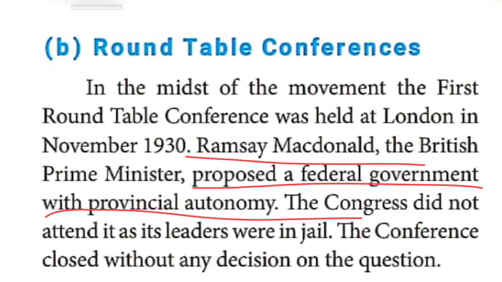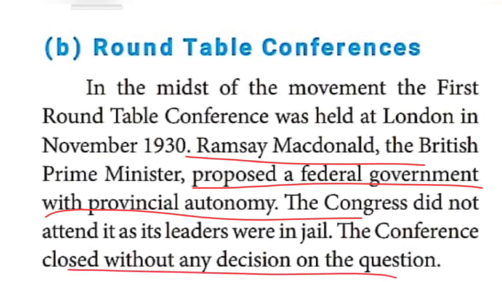There are three round table conferences in total: the first conducted in 1930, the second in 1931, and the third in 1932. Because their members were in jail, the Congress did not participate, so the first conference ended without taking any decision.